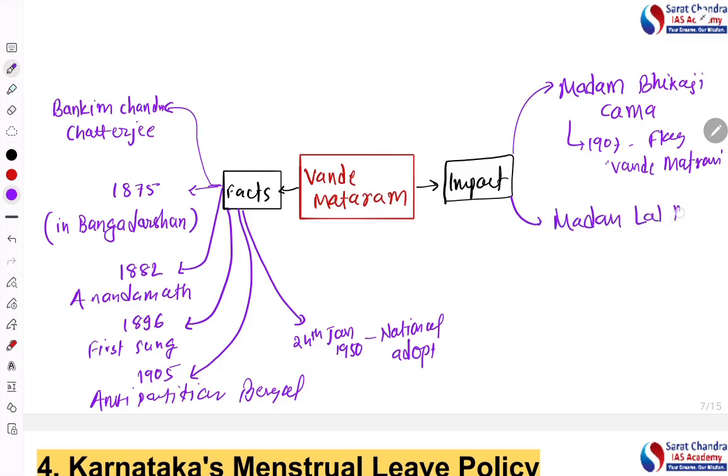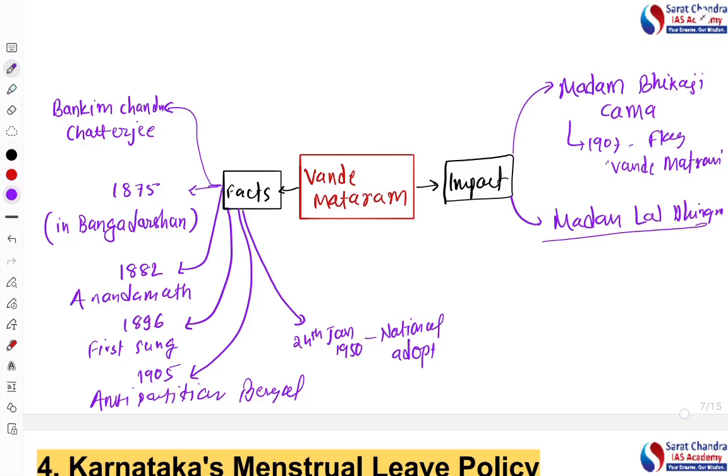Madan Lal Dhingra is also a prominent figure in Indian history, especially in the national movement. He was one revolutionary who was hanged in England. Do you know what his last word was when he was hanged? It was Vande Mataram. Can you imagine? Can you sense the feeling of that Vande Mataram, how important it was for the people? Even during death, they are not calling God. They are calling Vande Mataram.